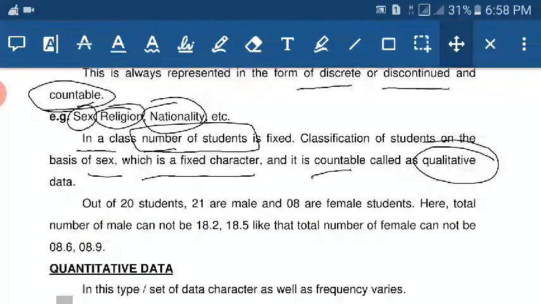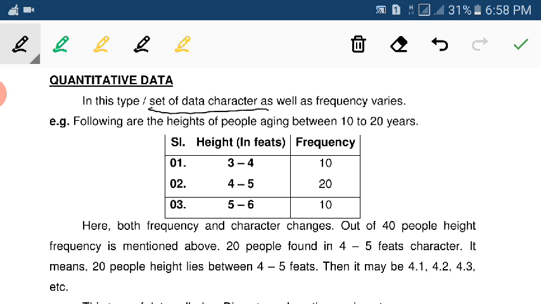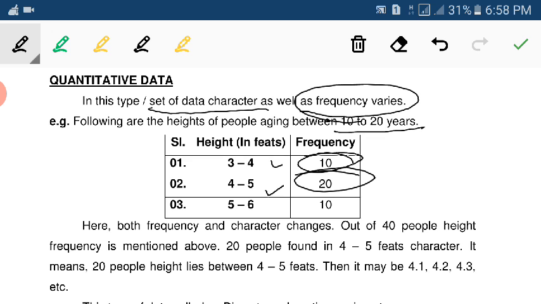Again, quantitative data. In this type, both the character as well as the frequency of the data vary. Following are the heights of people aged between 10 to 20 years. Means 3 to 4 feet height, there are 10 students. For 4 to 5 feet height, there are 20 students. For 5 to 6 feet height, there are 10 students. Here both frequency and the character change.